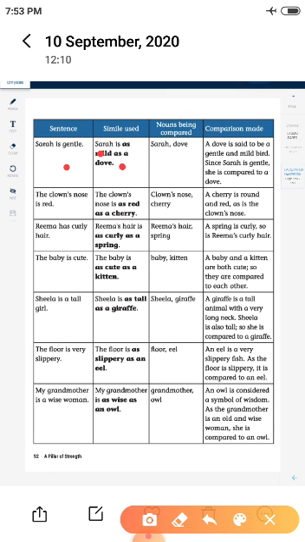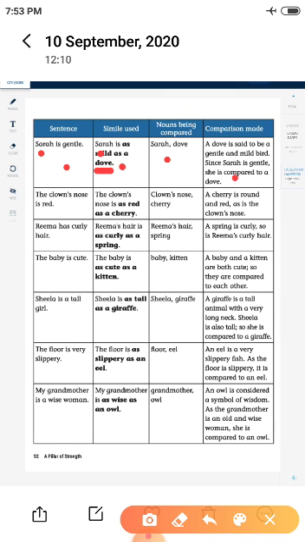Okay, the nouns being used, what are the two nouns we use? Sarah. Okay, Sarah is compared to a dove, so these two are the naming words. Now for what we are comparing, the dove is said to be gentle or soft. So Sarah is also a gentle girl, so we use this comparative term.